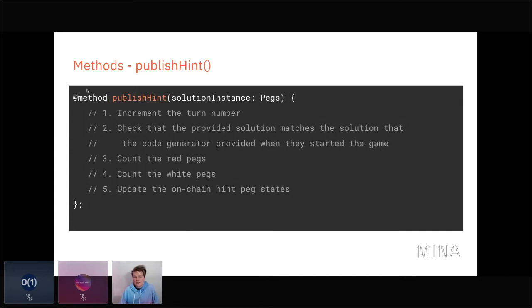And so we'll increment the turn number. And then we'll check that the provided solution matches the solution that the code generator provided when they started the game. So, we just make sure this number never changes. But we can't store it in the contract because then the guesser would have access to it. And then we count the red pegs and we count the white pegs, and we update the on-chain states for both of those. And so we'll jump to the code.